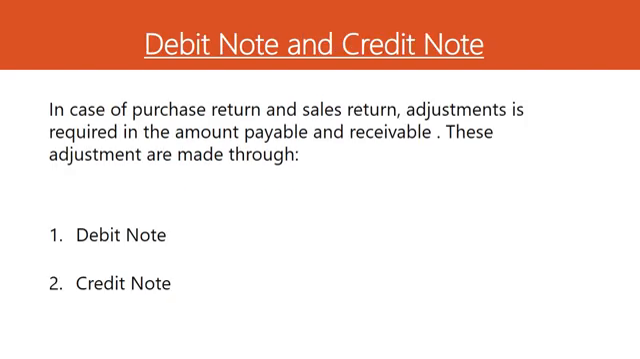The next two books are the purchase return book and sales return book. But before moving to them, it is necessary to know about debit note and credit note. Dear students, in case of purchase return and sales return, adjustment is required in the amount payable and amount receivable. So these adjustments are made through debit note and credit note.